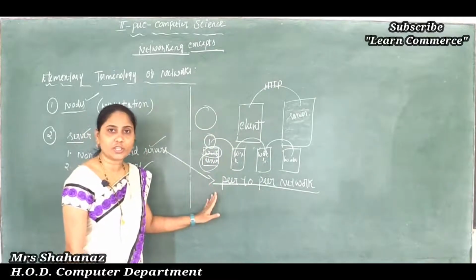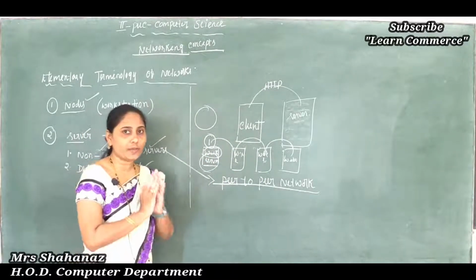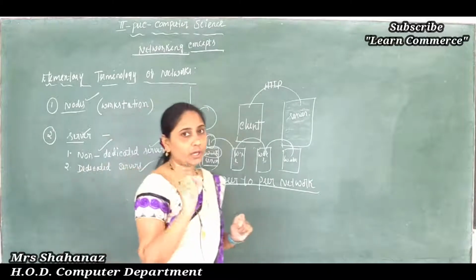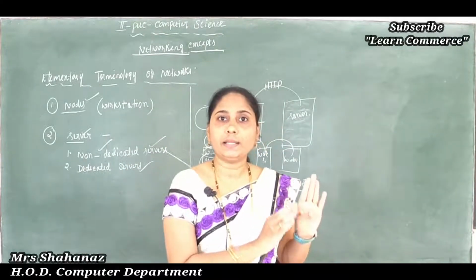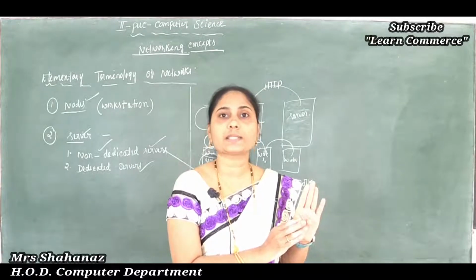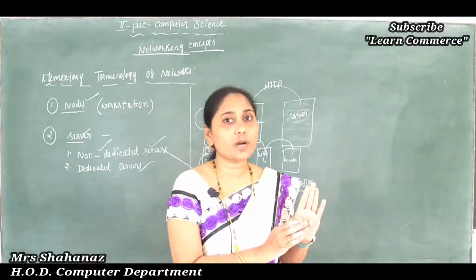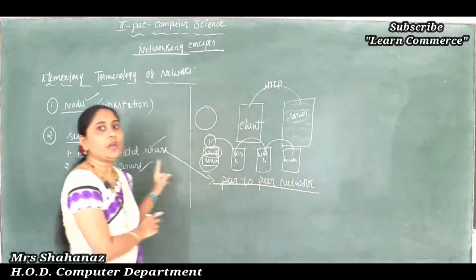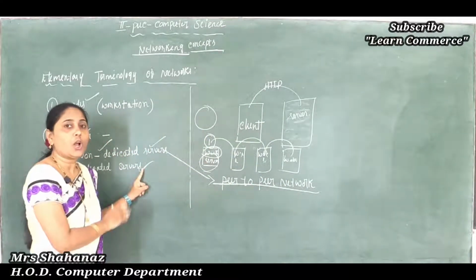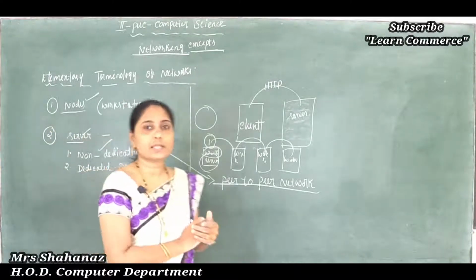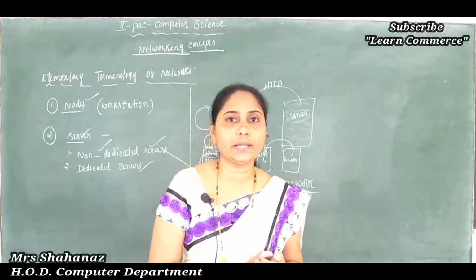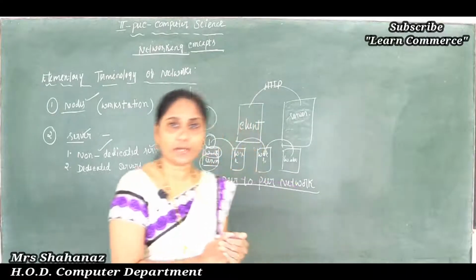So clear this point here. Non-dedicated server is very simple. In a one mark question, we can say that it is a computer, and this computer works as a server as well as the workstation, called the non-dedicated server here. Or in simple meaning, a workstation that can double as a server is known as a non-dedicated server. It is very slow.